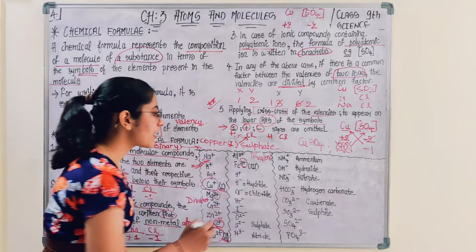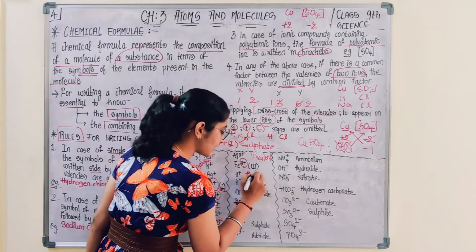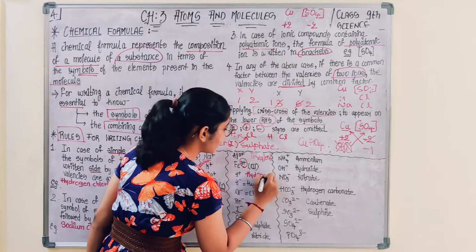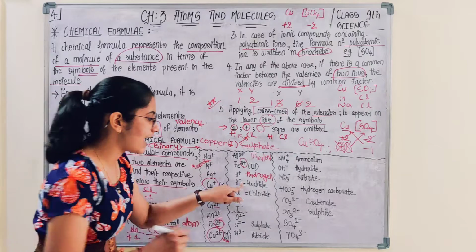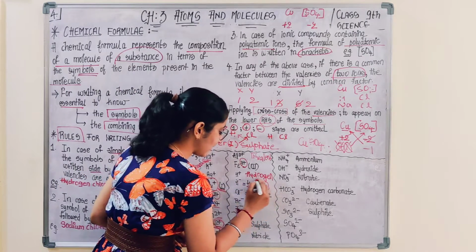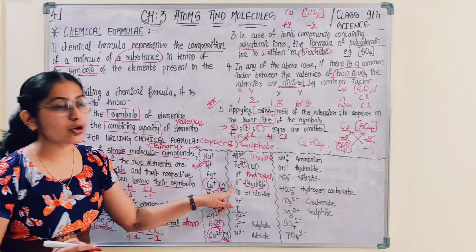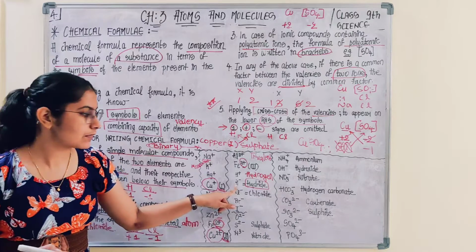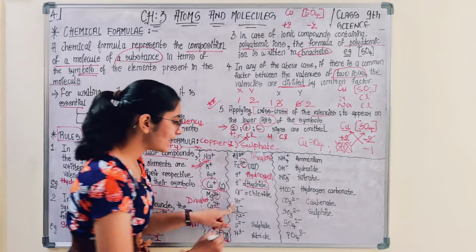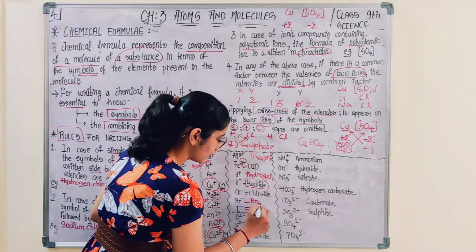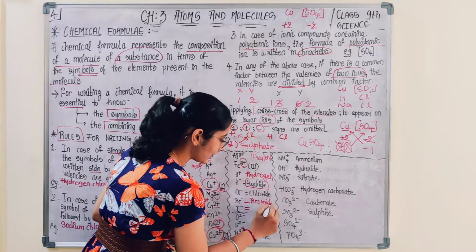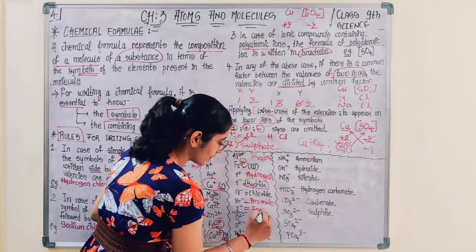Next, if hydrogen is having positive charge, then it is referred to as hydrogen. If the hydrogen atom is having negative charge, then it is known as hydride. So this is a monovalent anion. Chloride. This would be bromide. Iodide.